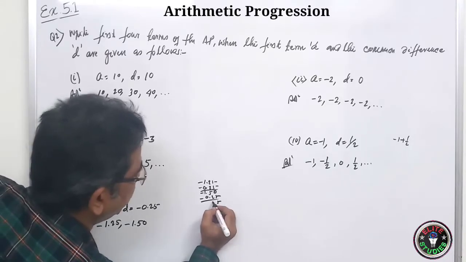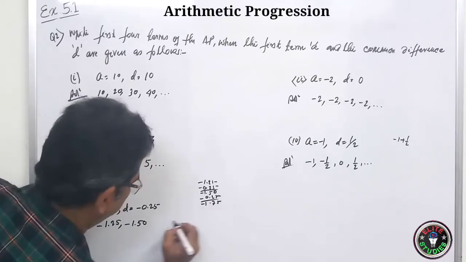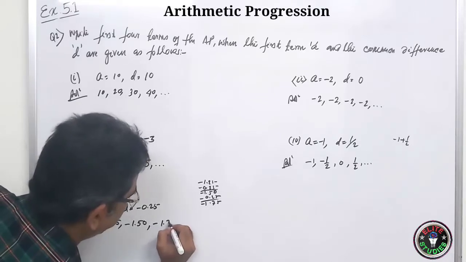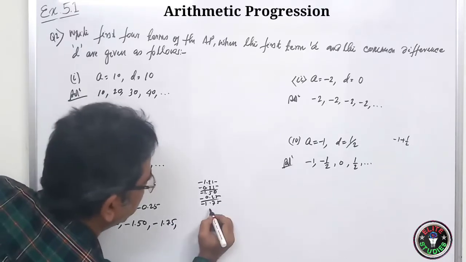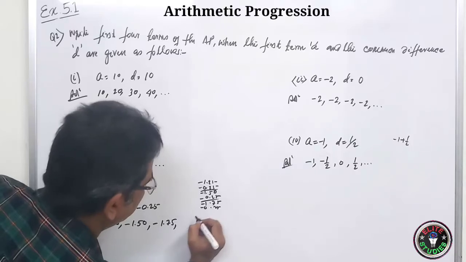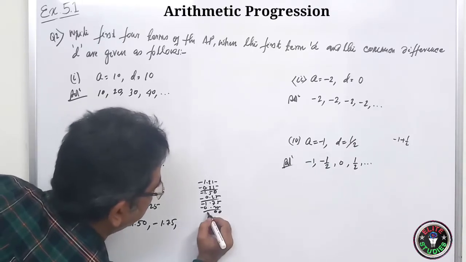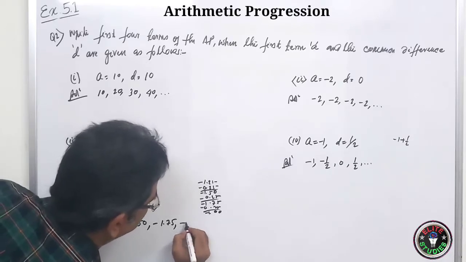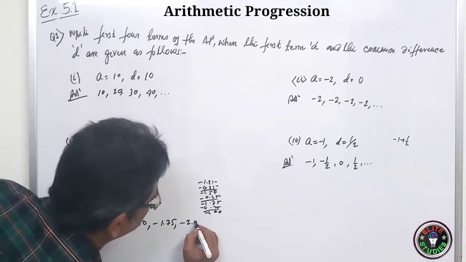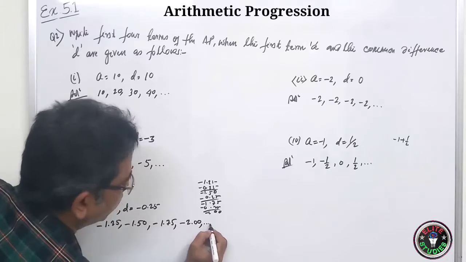So with minus 1.50, again you add minus 0.25. So it will be 5, it will be 7 point minus 1. So it will be minus 1.75. Again you add minus 0.25. So it will what? It will be 5, 5, 10, 0 carry 1, 7, 8, 10, 0 carry 1 and it will be 2. It will be minus 2.00.